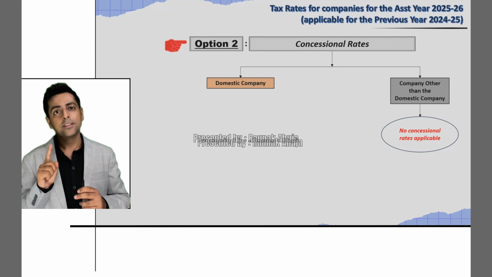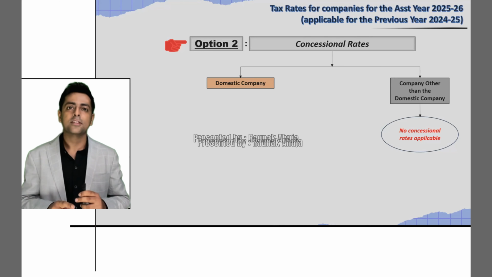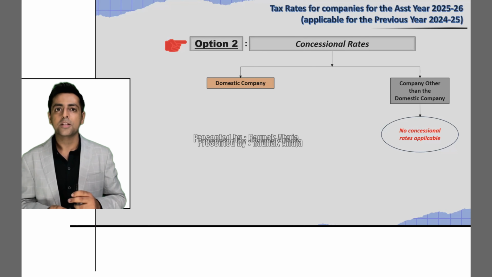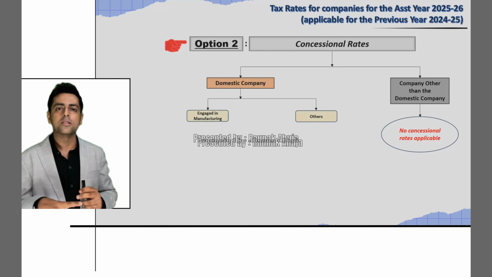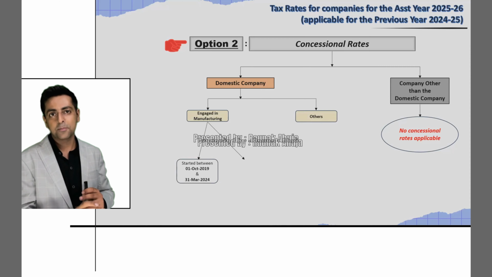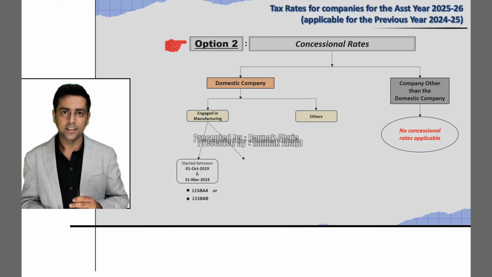Moving on to tax rates for domestic companies. The concessional tax rates for domestic companies would again require subdivision of domestic companies into two parts: companies engaged in manufacturing and the companies not engaged in manufacturing.